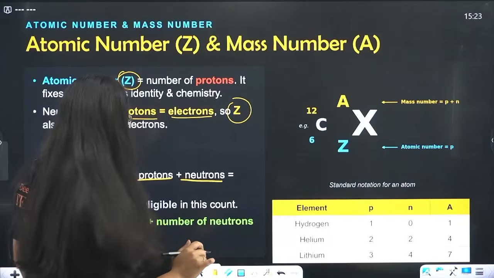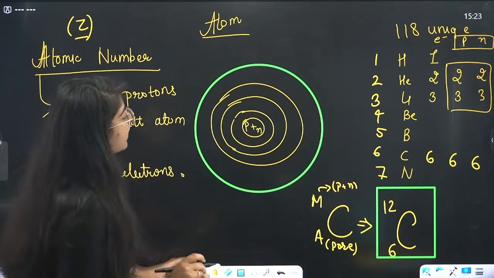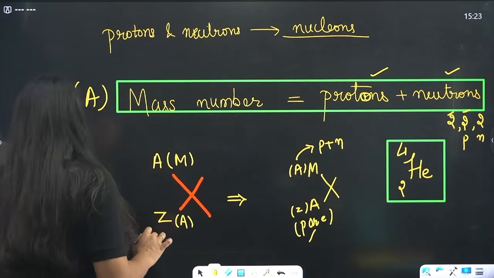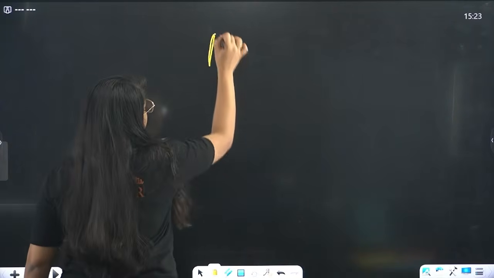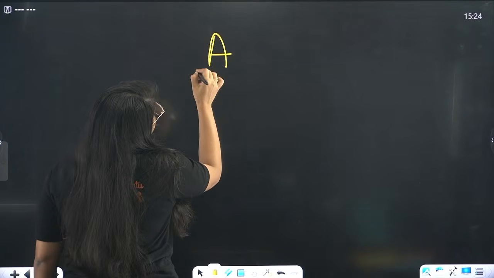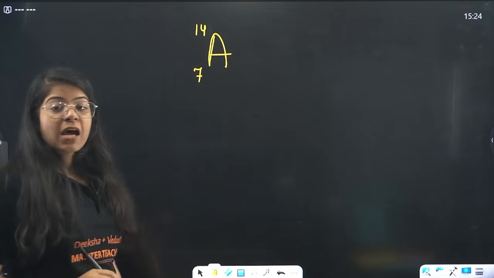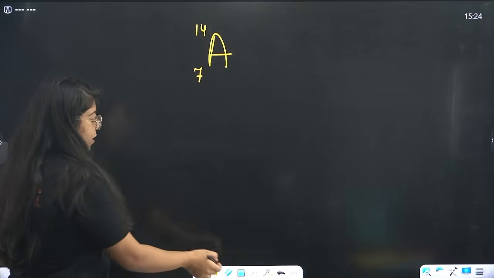We are given, let's say, a symbol. Let's say nitrogen, or let's say I give you any literal symbol, that is A, and I'll give you that this is 7, and this is 14, and they will ask you what is A. Then you have to make a table.